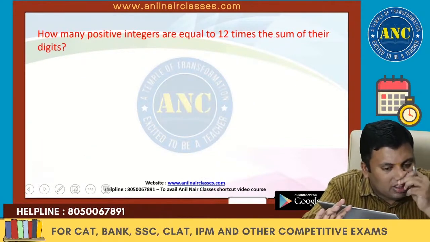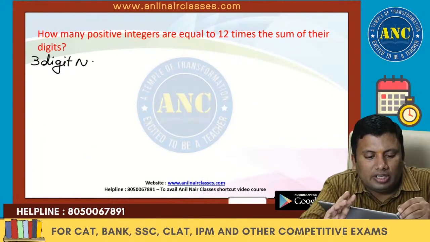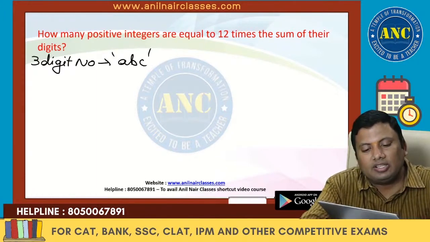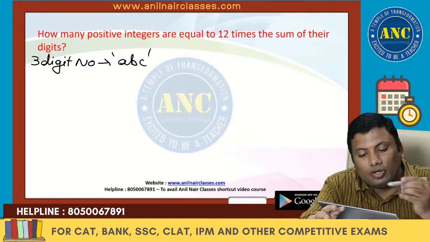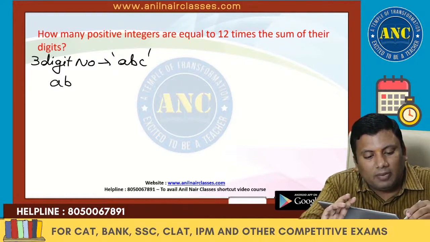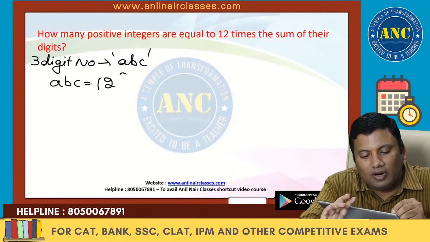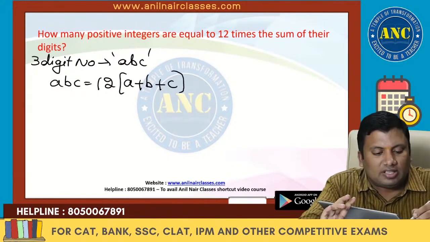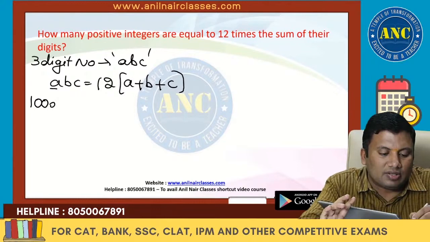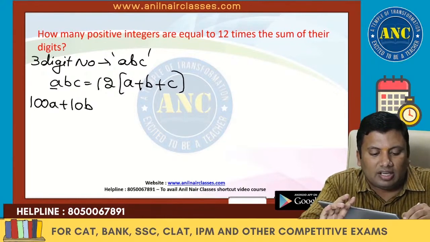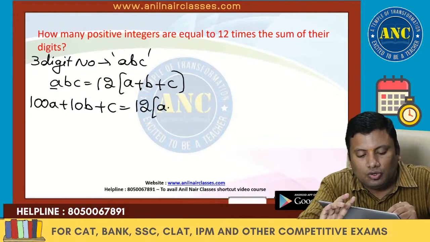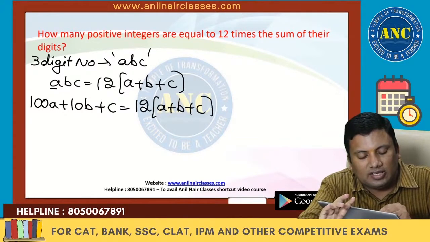Let me take a 3 digit number, which is ABC. So this number is 12 times the sum of its digits: 12 into A plus B plus C. A is in the hundreds place, B is in the tens place. So 100A plus 10B plus C equivalent to 12 into A plus B plus C.